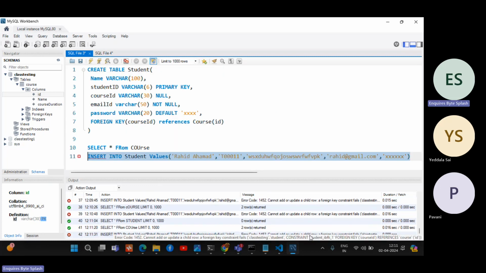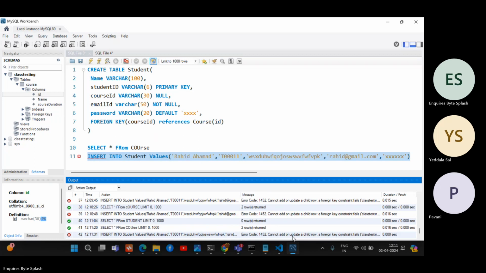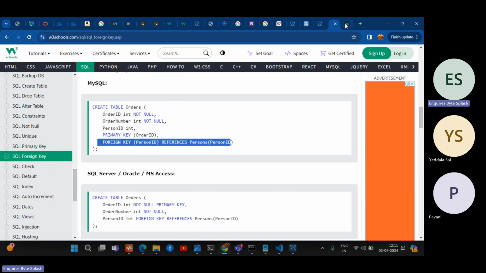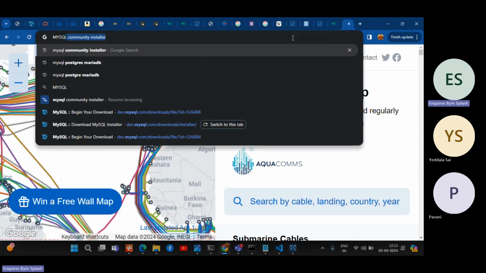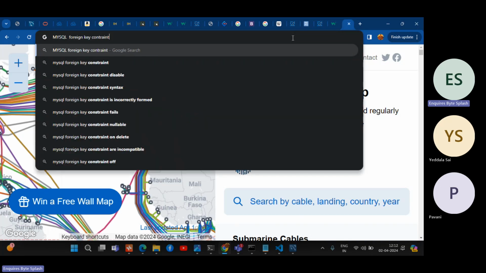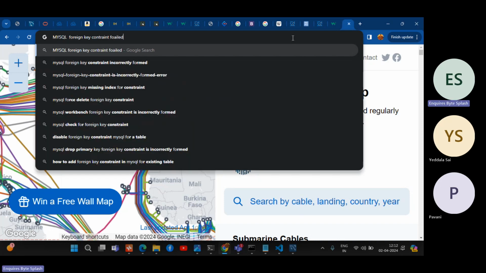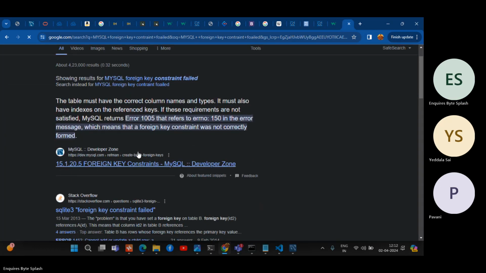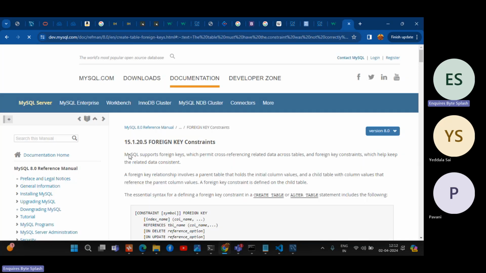Cannot add or update child row, a foreign key constraint fails. References course ID. Everything is correct here. Let's see. Foreign key constraint fails. Let's see this error because everything is correct. So if you get an error like this, you need to search like this: MySQL foreign key constraint failed. You'll get suggestions from Google. So maybe that is not correctly formed. So we need to check why it is not correctly formed.